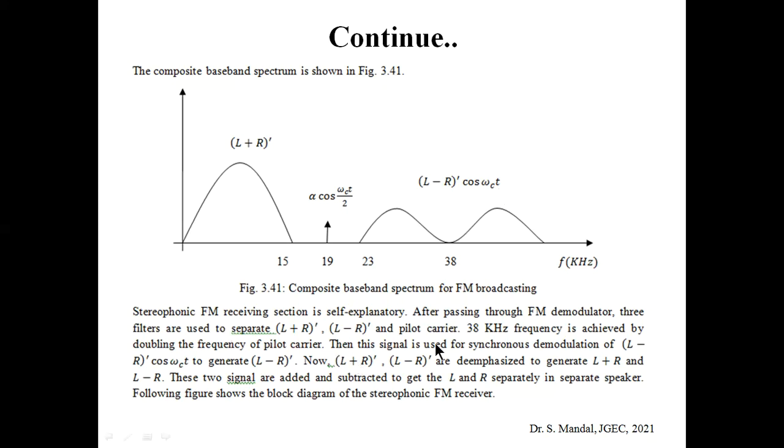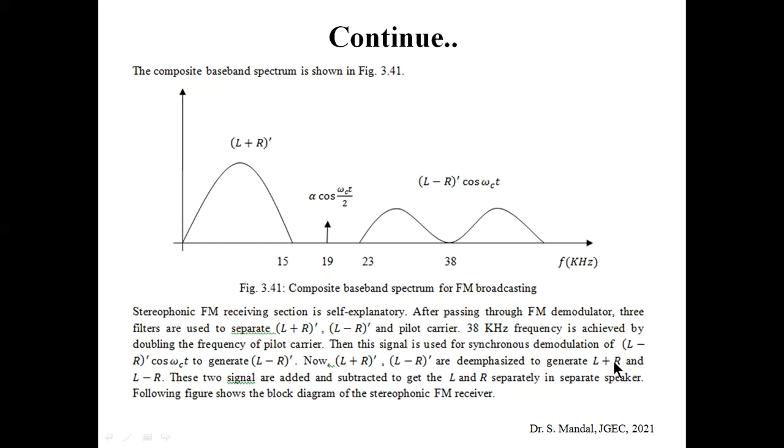Then this signal is used for the synchronous demodulation of L minus R dash cos omega ct to generate the L minus R dash. Now we are getting L plus R dash and L minus R dash, and those are de-emphasized to generate L plus R and L minus R. Then these two signals are added and subtracted.